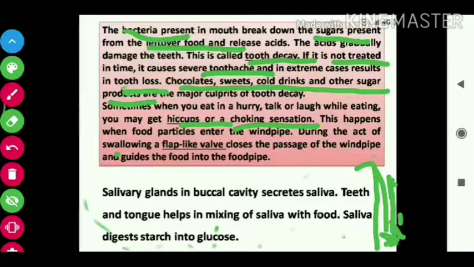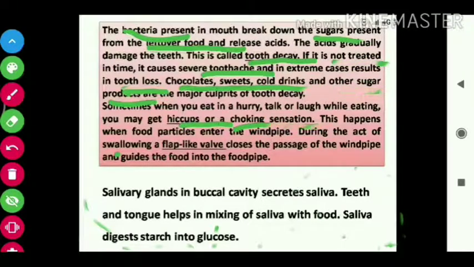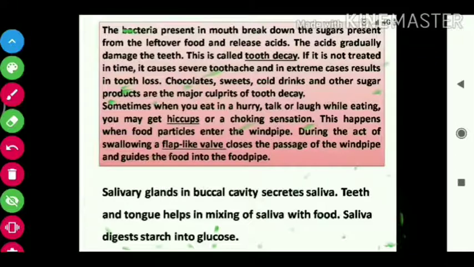Okay, next are our salivary glands. We have salivary glands inside the mouth, or buccal cavity, which secrete saliva. The teeth and tongue help in mixing the saliva with food.